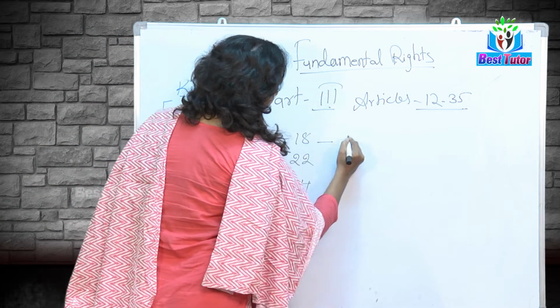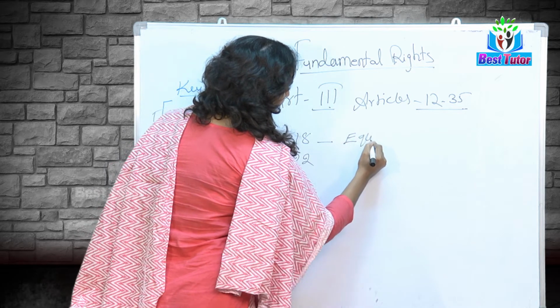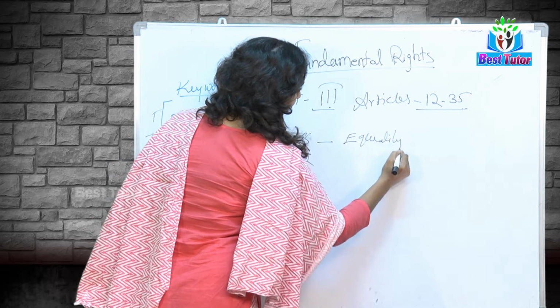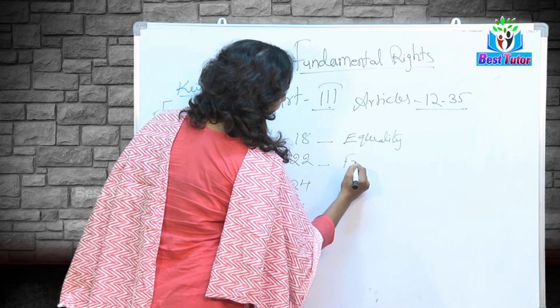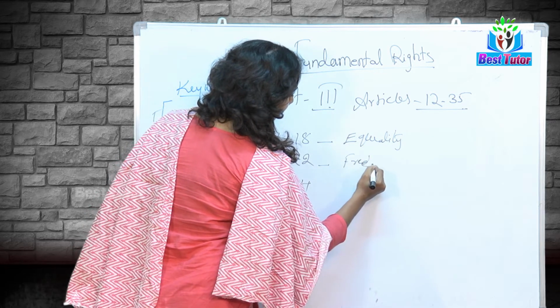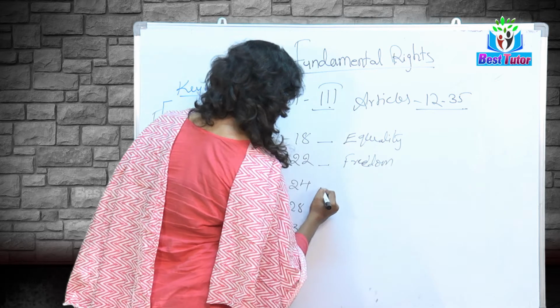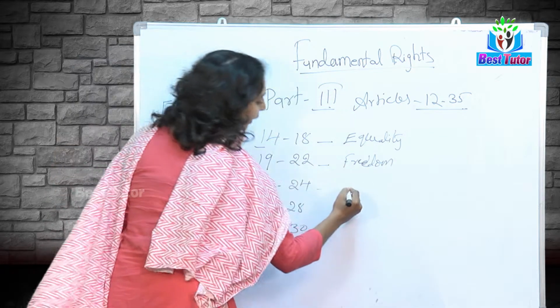14 to 18, equality; freedom; exploitation.